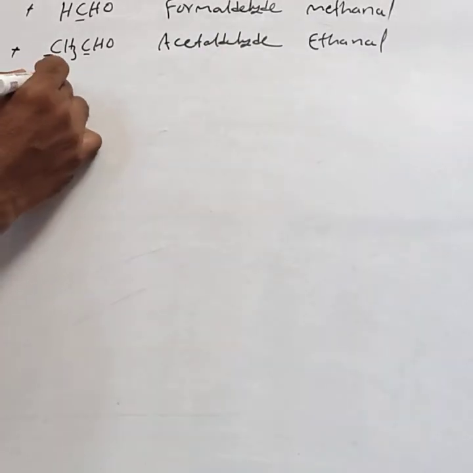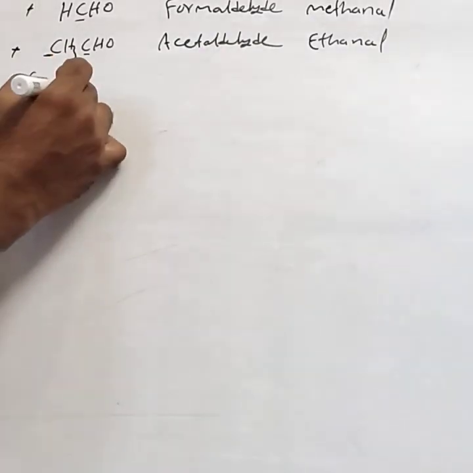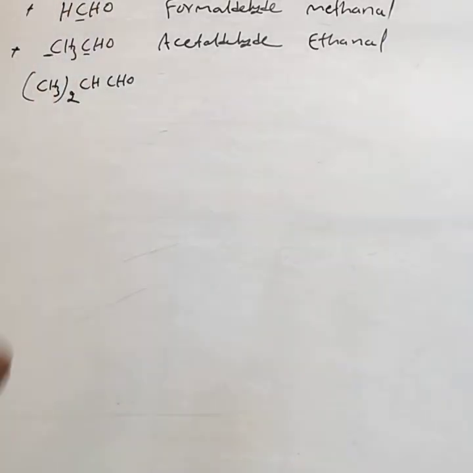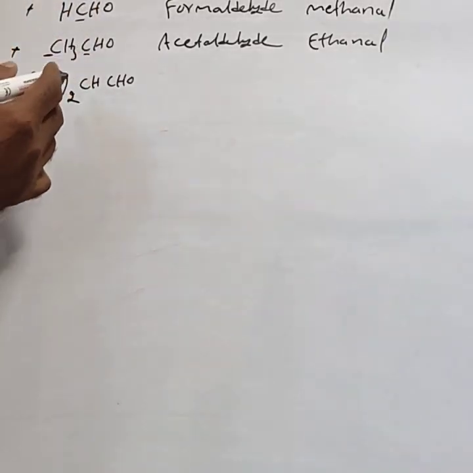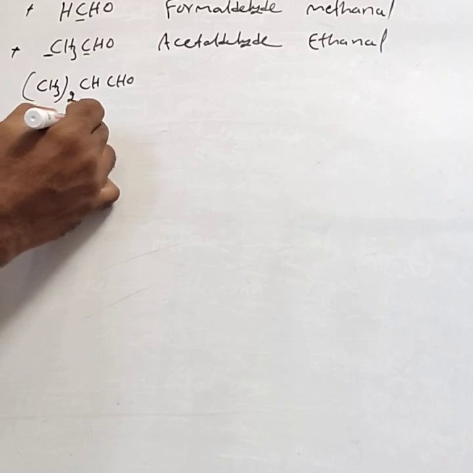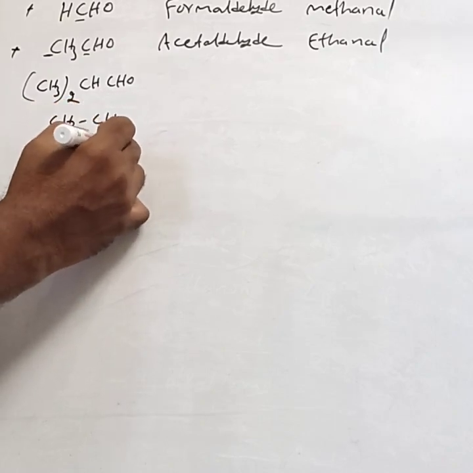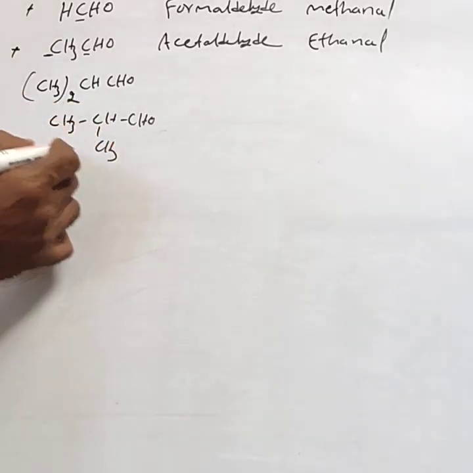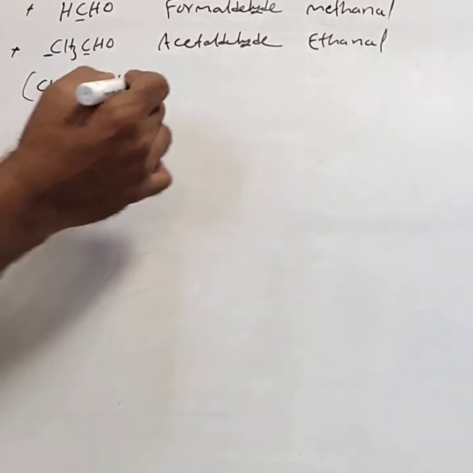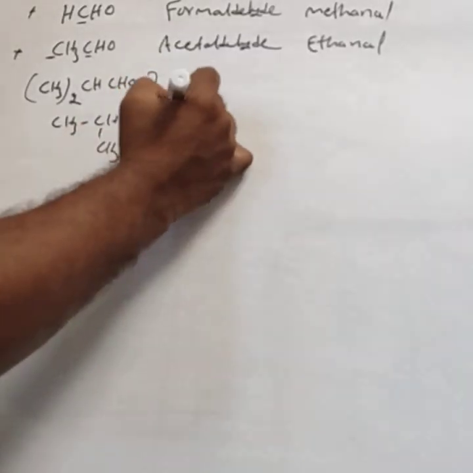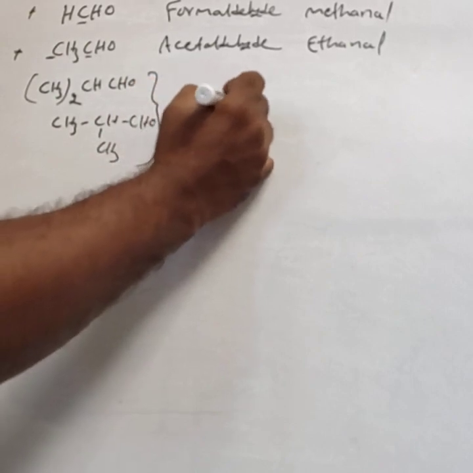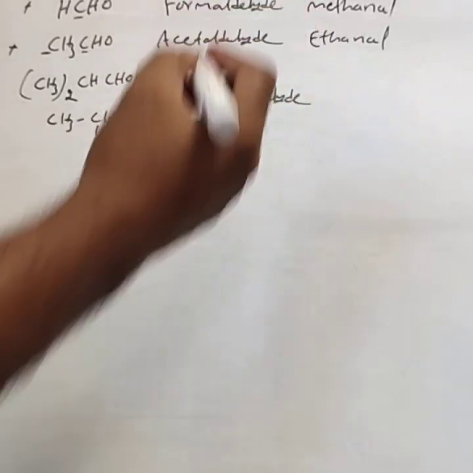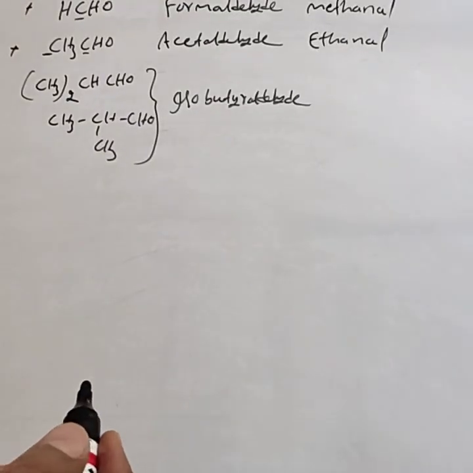Then you take (CH3)2CHCHO. This is the compound. You can split this like CH3, CH3, CHO. This group is an iso group. Totally 4 carbon atoms. Hence this is called isobutyraldehyde.